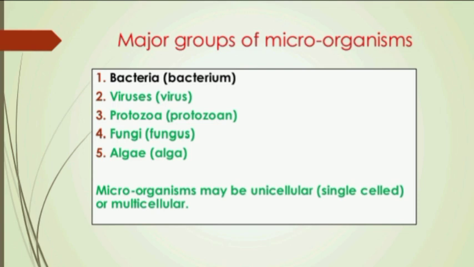Now we will discuss major groups of microorganisms. Microorganisms are classified into five major groups, and these groups are bacteria, viruses, protozoa, fungi, and algae. Microorganisms may be unicellular, meaning single-celled, or multicellular, meaning many-celled.